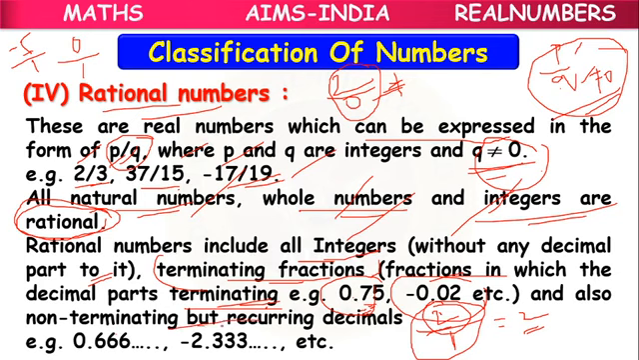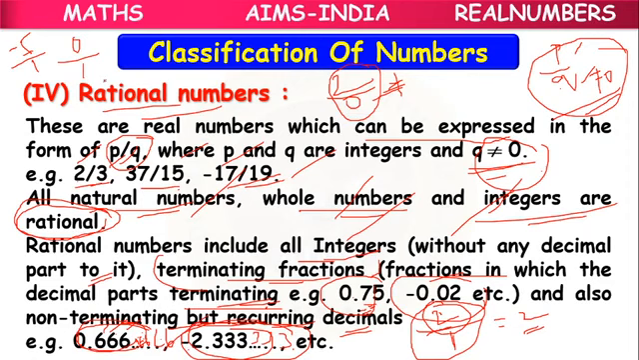Non-terminating but repeating or recurring decimals: their decimal places are not terminating, but they are recurring. 0.666 and so on means this 6 will be repeating. Minus 2.3333, the 3 will be repeating here. These kinds of decimals, non-terminating but recurring, can also be expressed in the form of rational numbers, which we will be learning later.